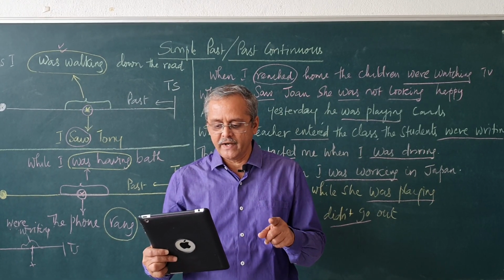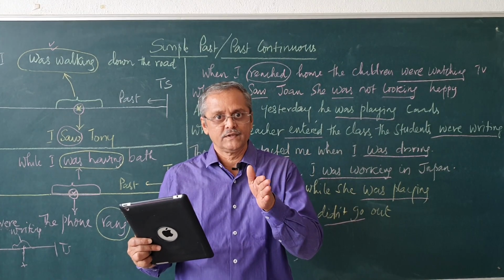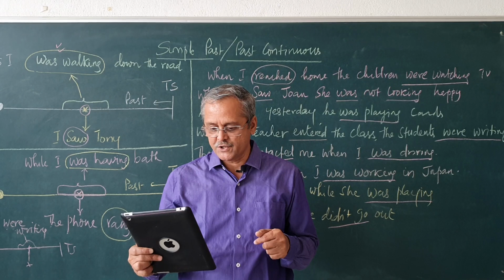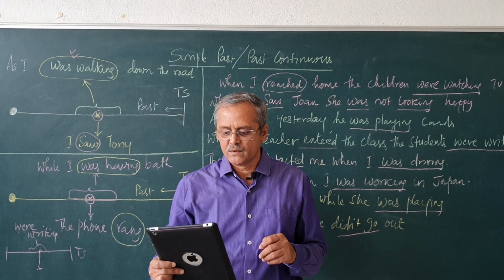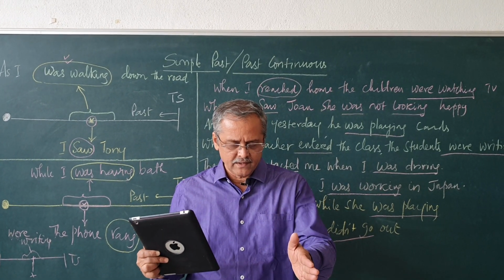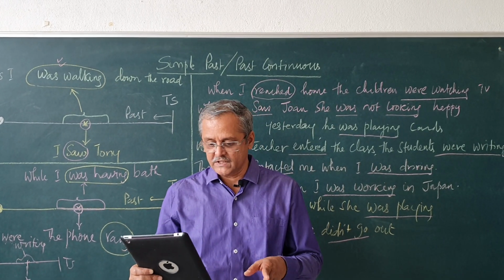I saw Mr. Gray while I was walking on the road. Saw, simple past action. Was walking on the road is the past continuous action. The boy was knocked down by a bus while he was crossing the street. While he was crossing the street, the boy was knocked. Knocked is the simple past action.